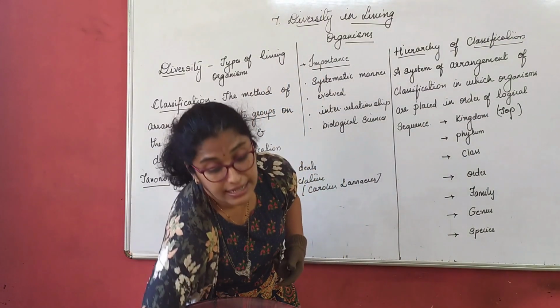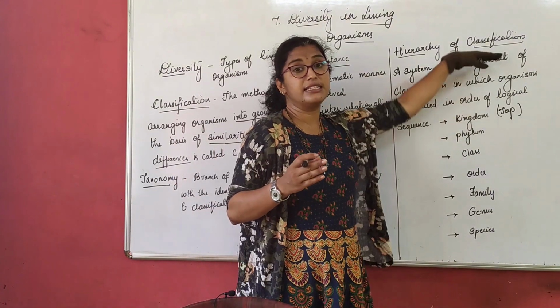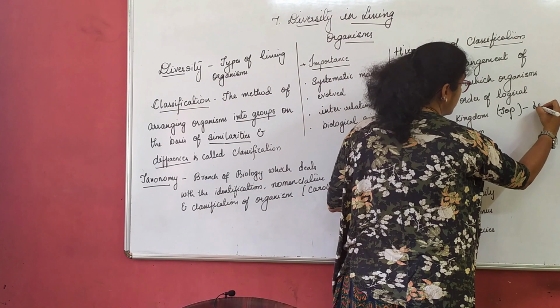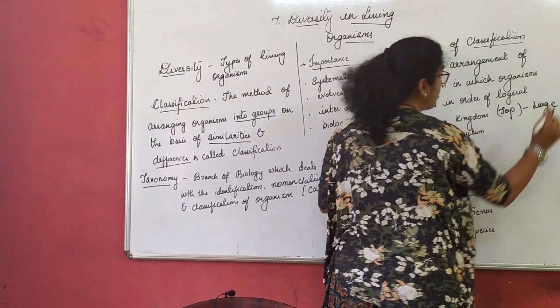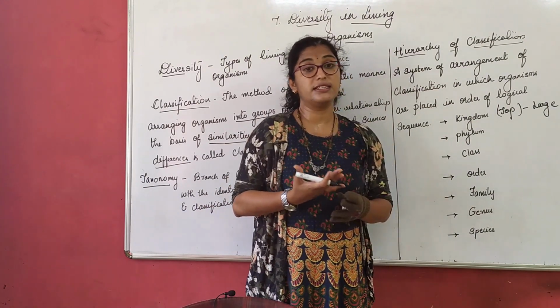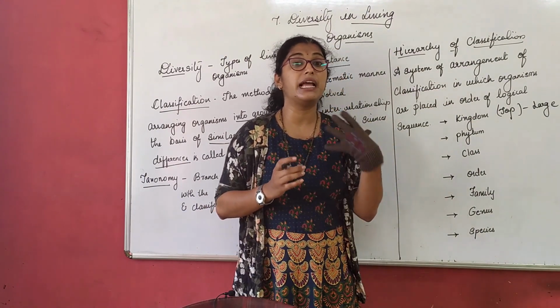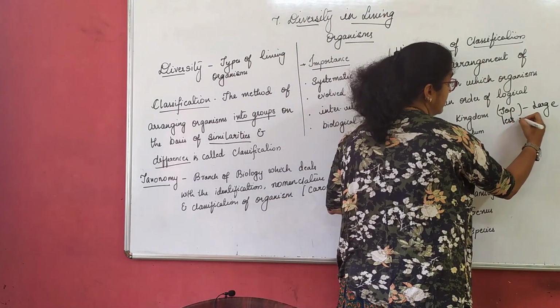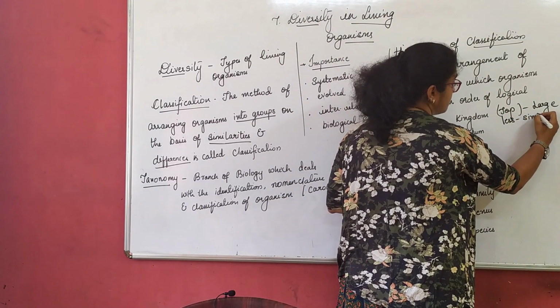That means there are many organisms in the kingdom level. So I will just write here large, or there are many organisms in the kingdom level. Since there are many organisms in the kingdom level, the similarities are very less. So I will just write here less similarities.